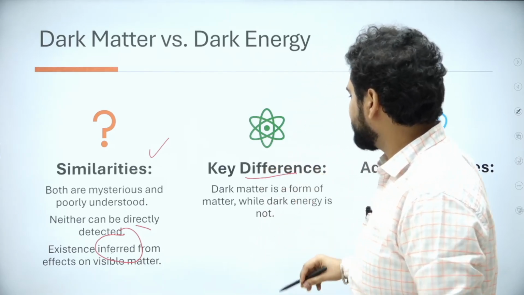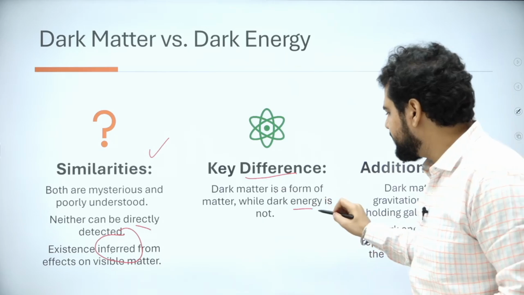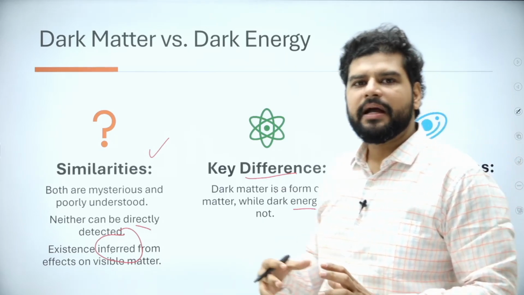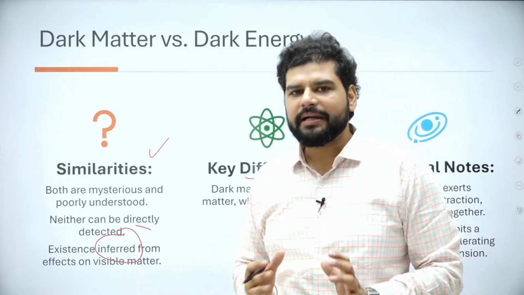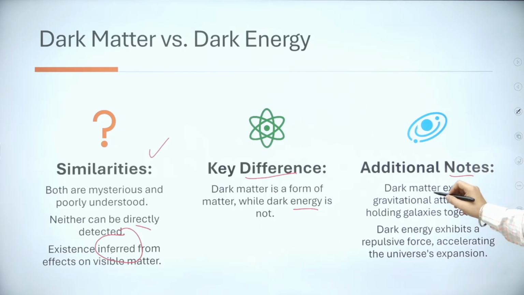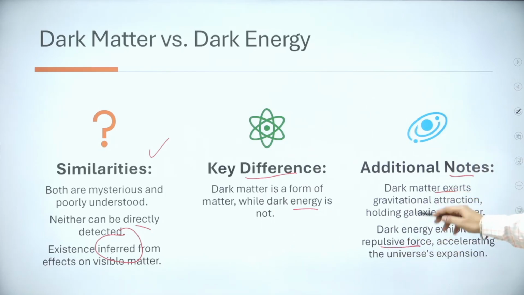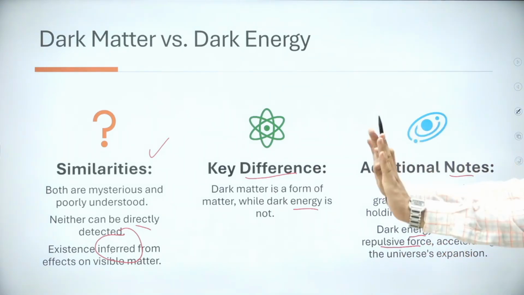Now, what is the key difference? Dark matter is a form of matter. Energy is just energy, it is not matter, so it will not exert gravity. Dark matter exerts gravity, while dark energy is a repulsive force. Dark matter has gravity and will pull things together. Dark energy will throw things away.